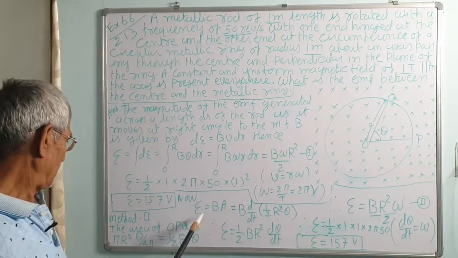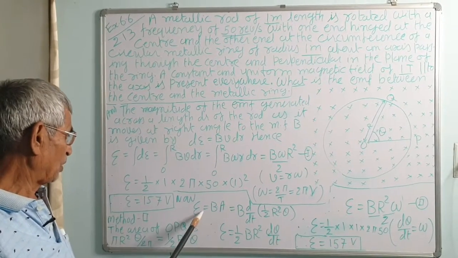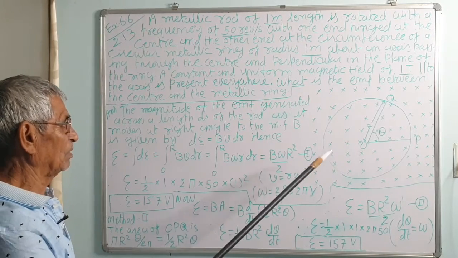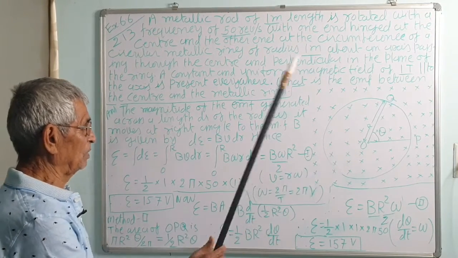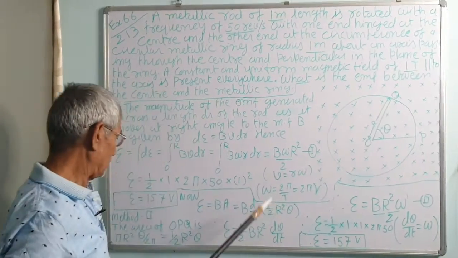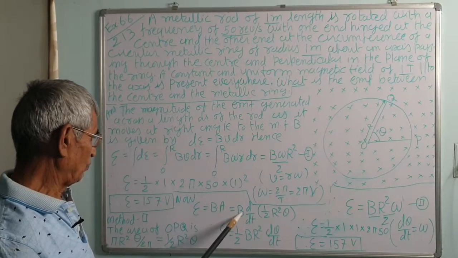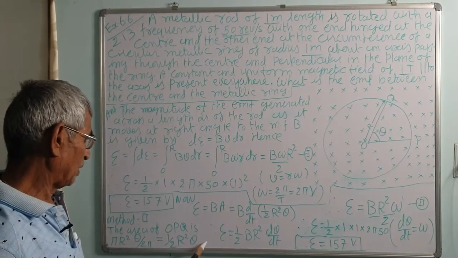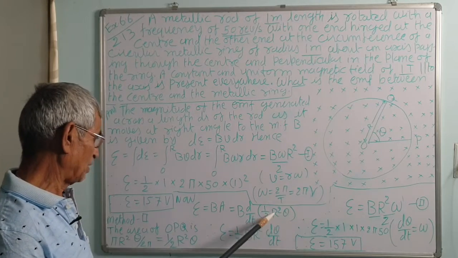So, this is the area A. Now, the induced EMF we know is equal to B dot A. The magnetic field is parallel to the axis, normal to the ring, so the angle is 0. So, BA, and that is equal to B d by dt of the area, half r squared theta. The only variable quantity is theta; r is constant.